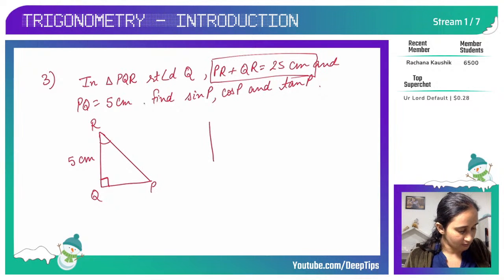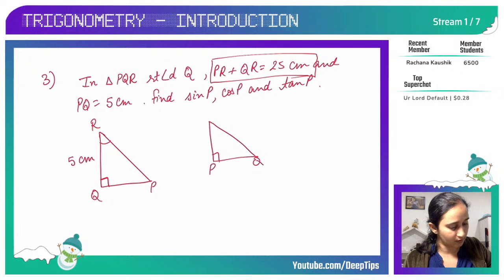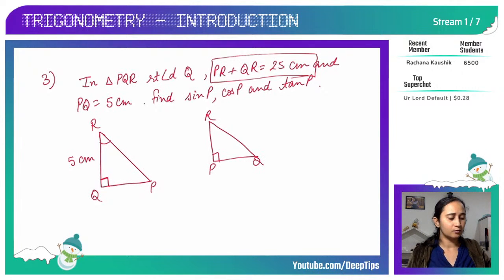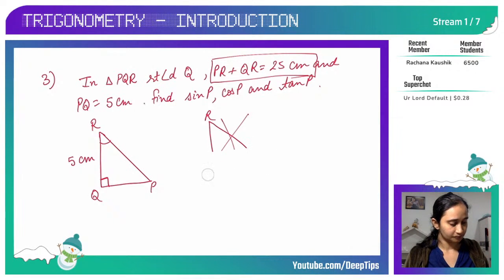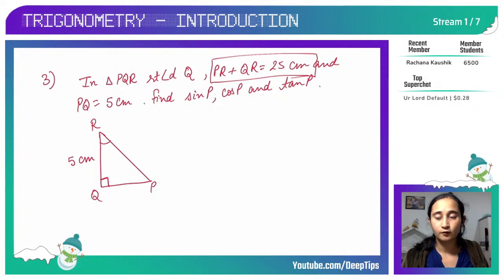Suppose if I make a triangle like this and I write here P and Q here, R here, then whatever I do, my question will be wrong from the beginning. The examiner will not check your question if your diagram is wrong in geometry. So please be very careful about the diagram while solving questions of geometry.